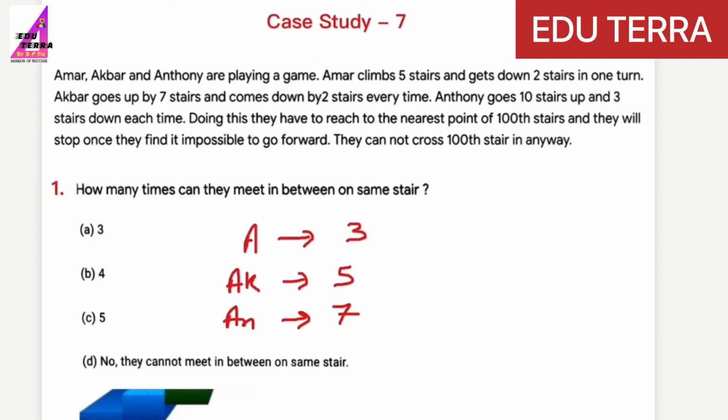Common multiple will be just only 1 and 2, 2 and 3, maybe 1 and 3. But no number is common, no multiple is common of Amar, Akbar and Anthony. So here option number D. Okay, no, they cannot meet in between on same stairs.